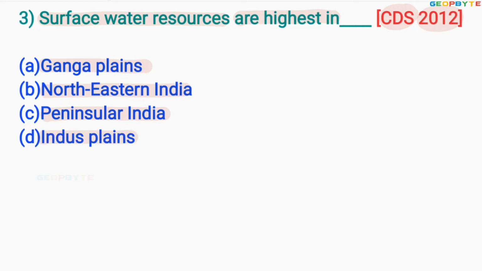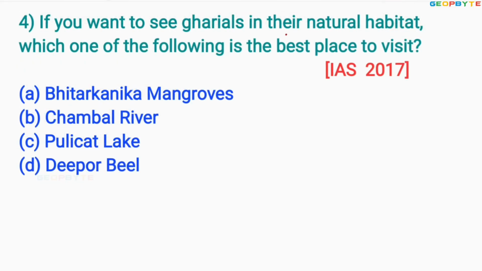The correct answer is option A, Ganga Plains. Similarly, look at the fourth question. It was asked in 2017 for IAS exam, like this.